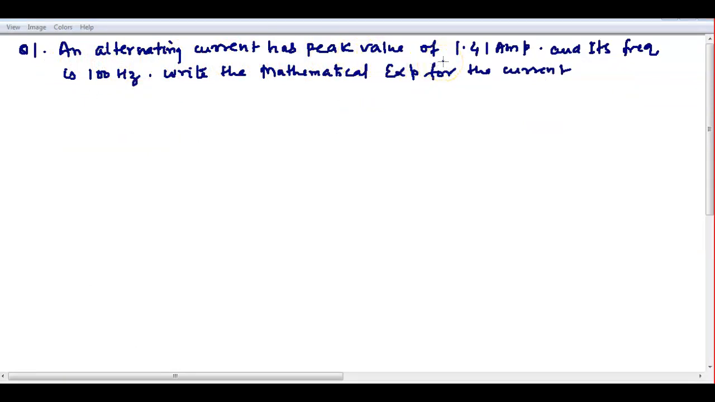Peak value means maximum value. So directly, peak value means what? Maximum value, just Im, 1.41, not related to RMS. This maximum value, peak value, amplitude is called Im only. So just write this 1.41 ampere, and its frequency is given as 100 hertz.